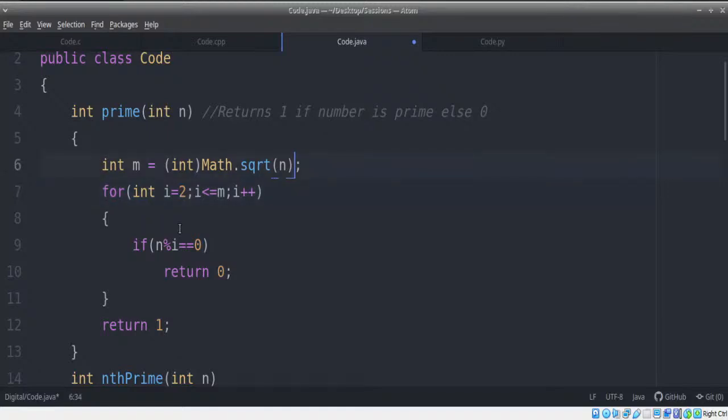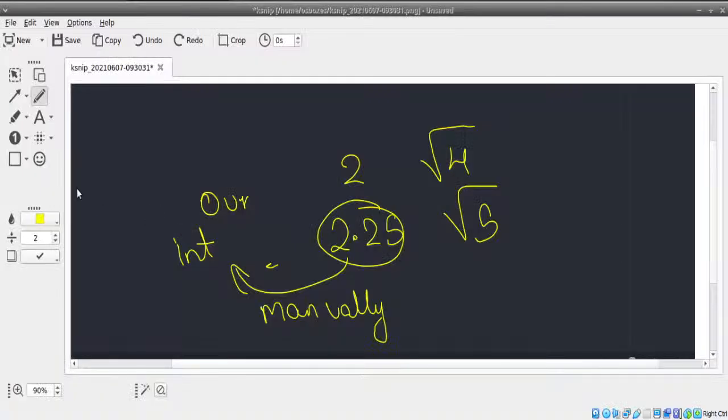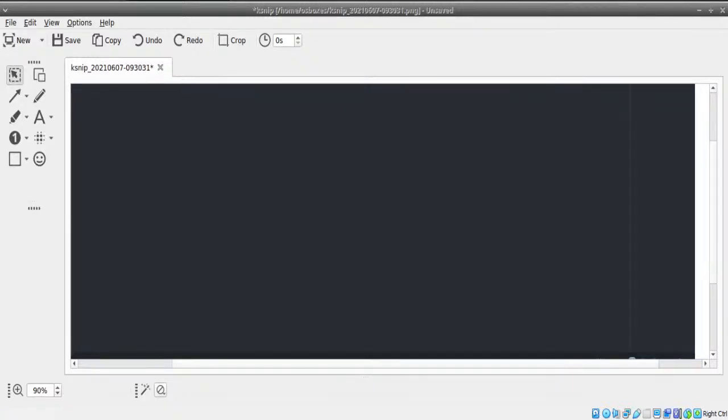This is called typecasting. This is particularly called explicit typecasting. So for those who want to pick Java, you need to know this little scenario. Anyone who wants to pick Java for interviews just needs to know a little example.